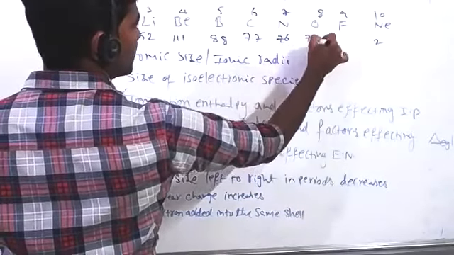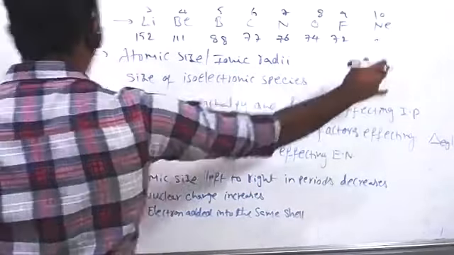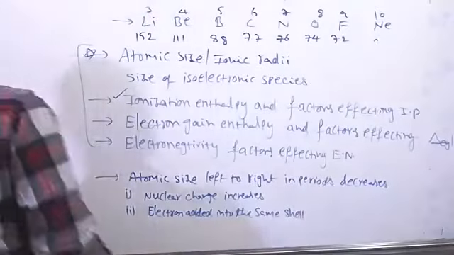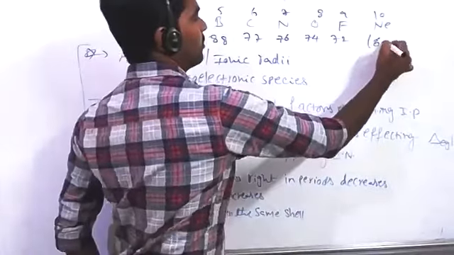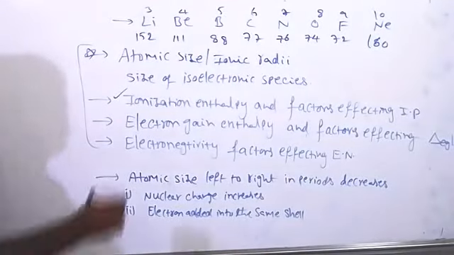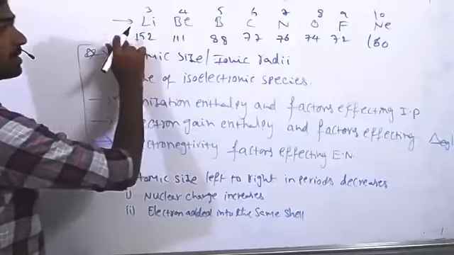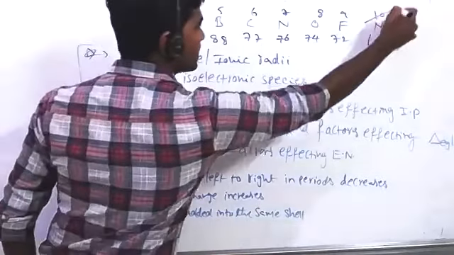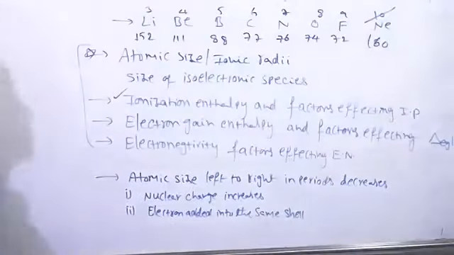I think a small mistake is given here. Neon should have the highest, but it's given 160. So the general trend is that atomic size decreases, but at neon the size of the atom abruptly increases.